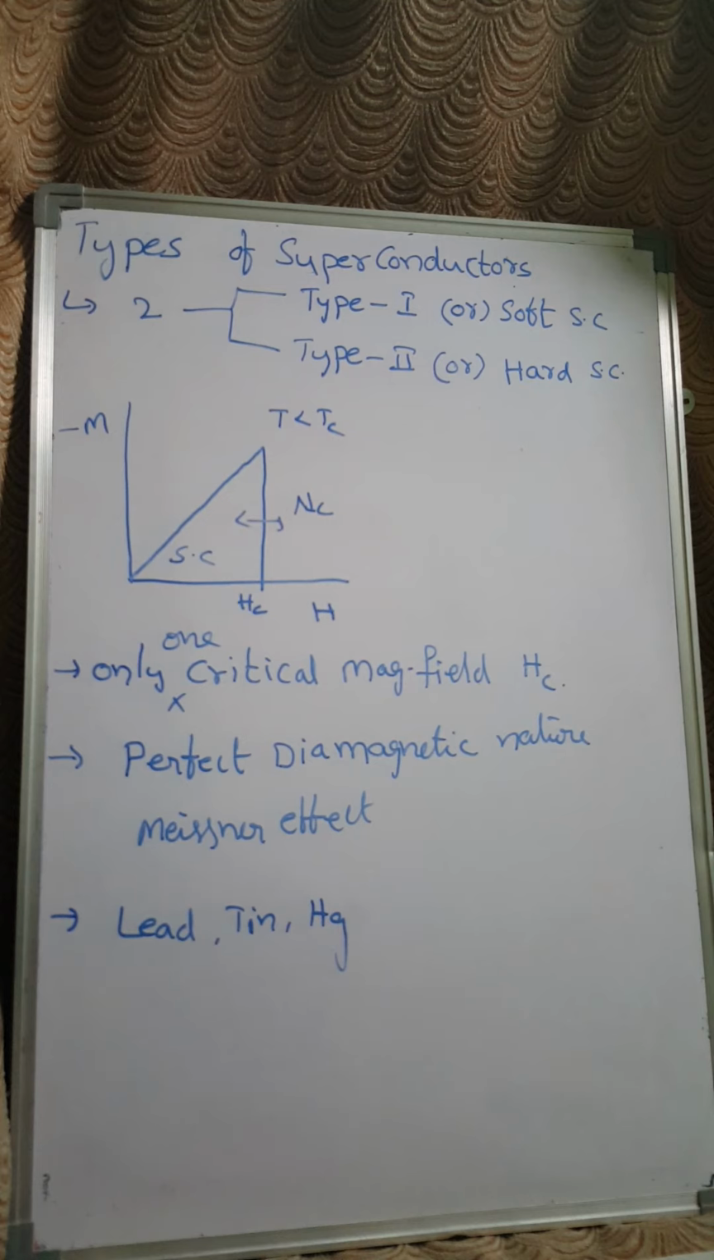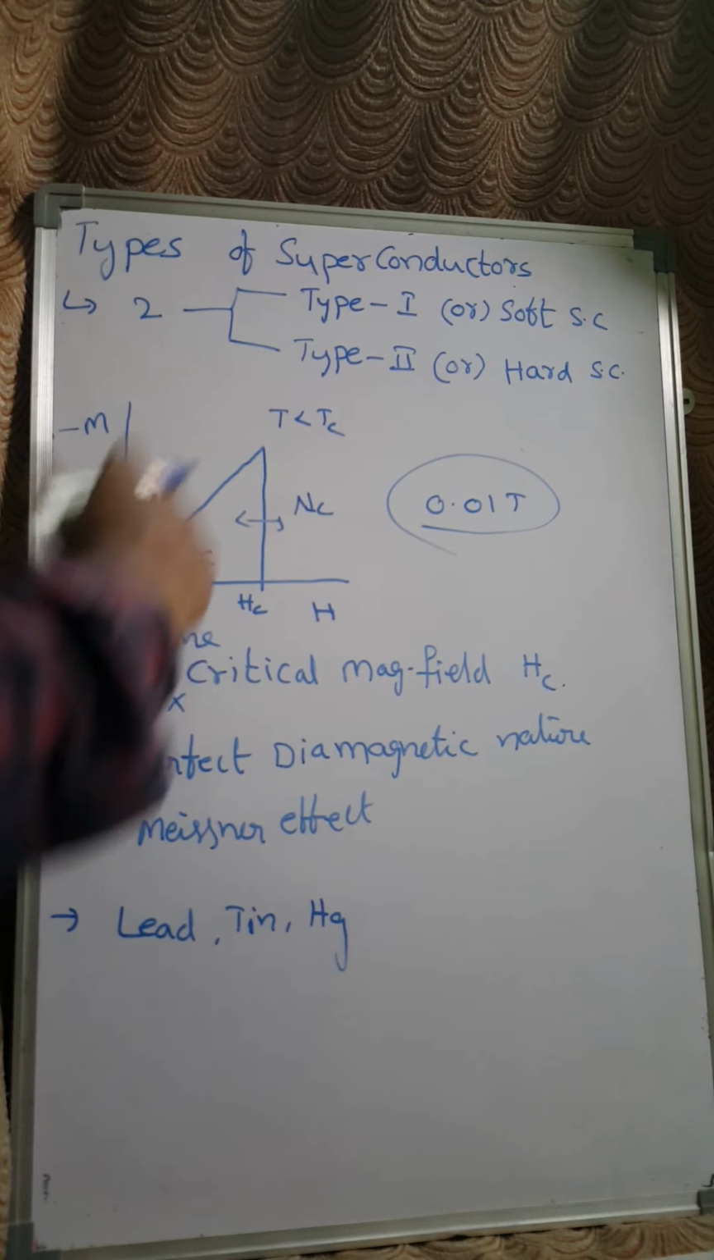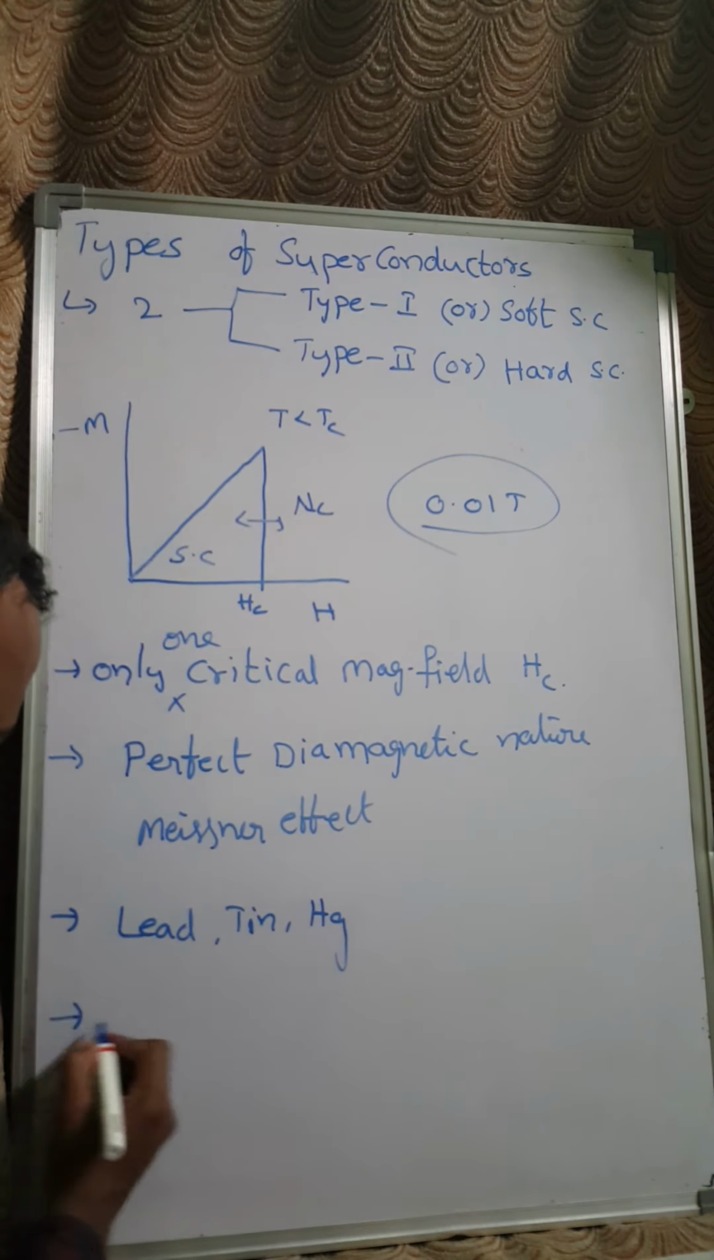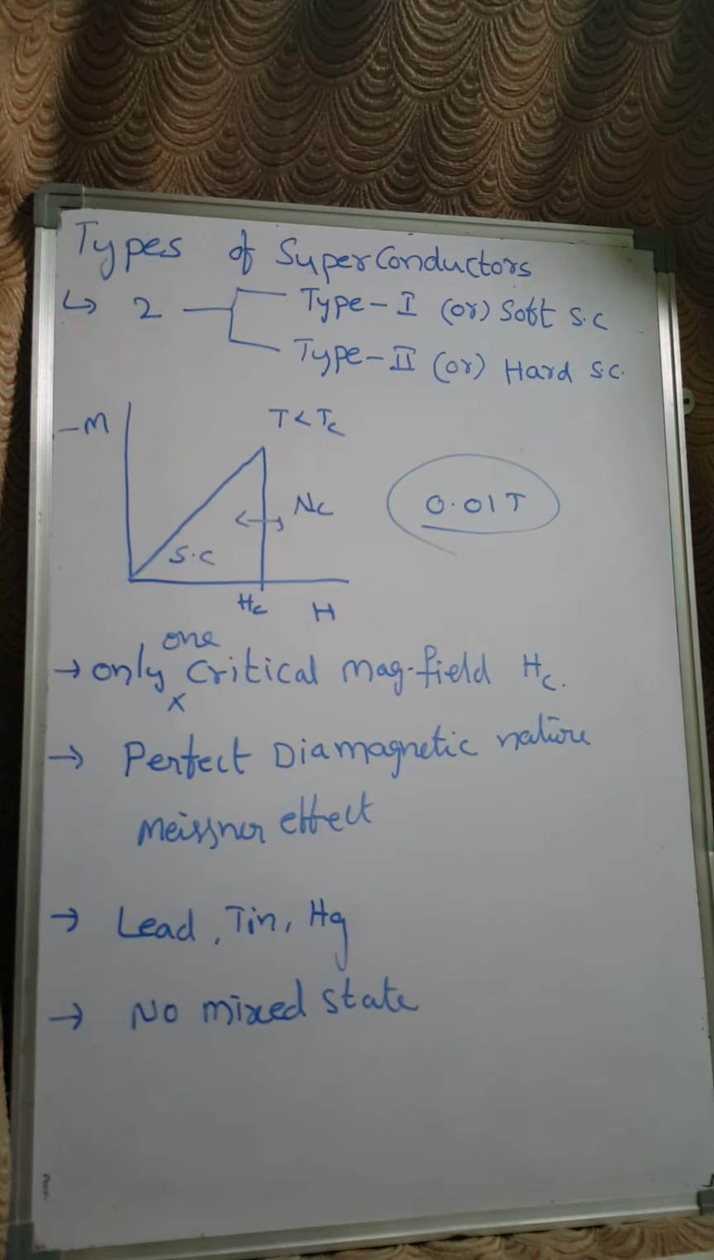Right? And you can say there is no mixed state. The mixed state I will explain with the type 2 superconductors. Right? No mixed state. Type 1 superconductors don't have any mixed state, and in their graph, along the x-axis and the y-axis, below Hc you have the superconducting state, and above Hc you have the normal conducting nature. Right? Let us see the type 2 superconductors.